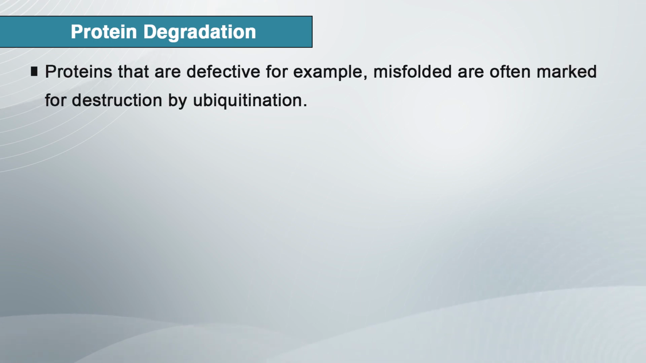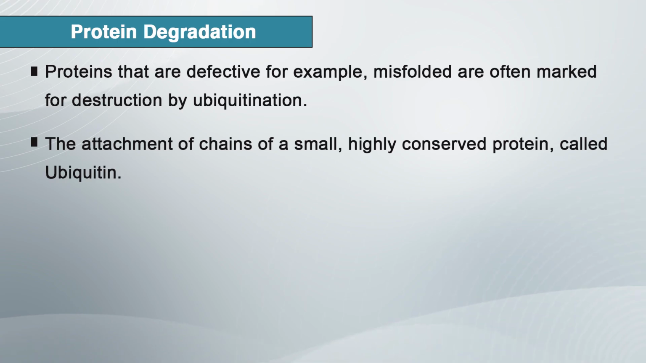Proteins that are defective, for example misfolded or destined for rapid turnover, are often marked for destruction by ubiquitination, the attachment of a side chain to a small and highly conserved protein called ubiquitin. Proteins marked in this way are rapidly degraded by a cellular component known as the proteasome, which is a macromolecular, ATP-dependent proteolytic system located in the cytosol.